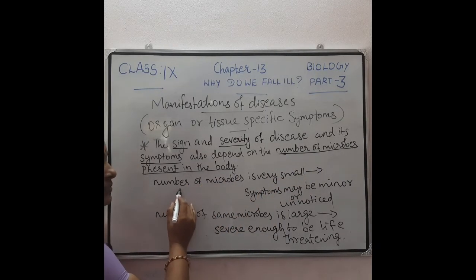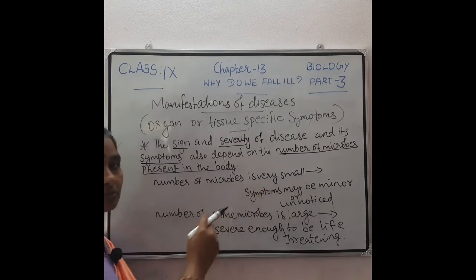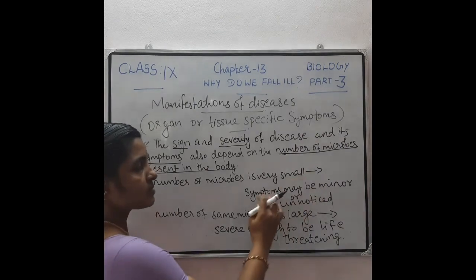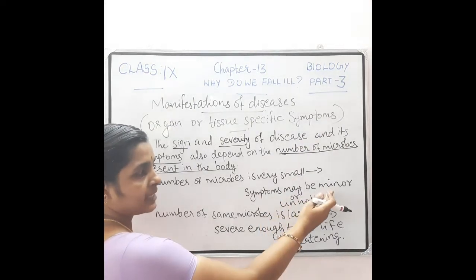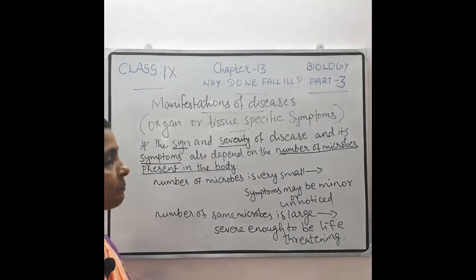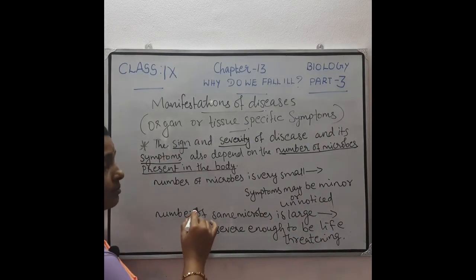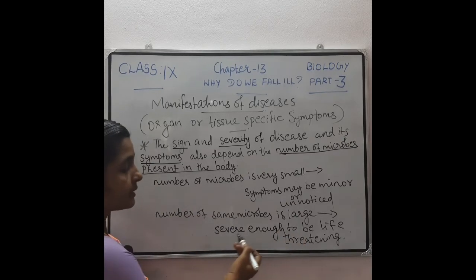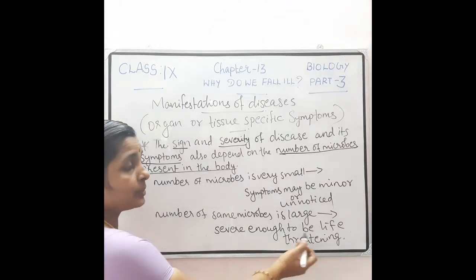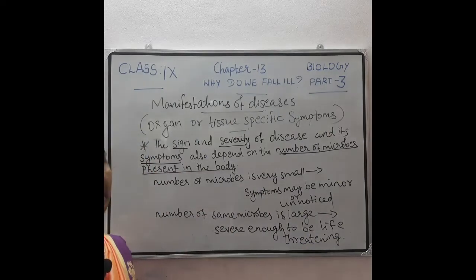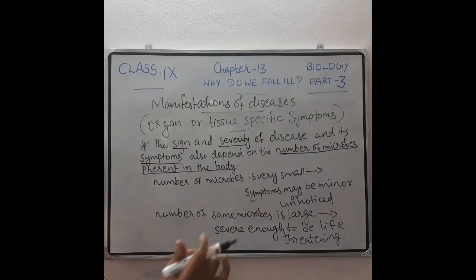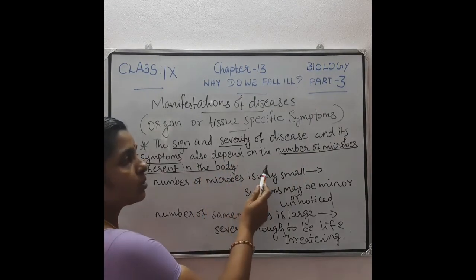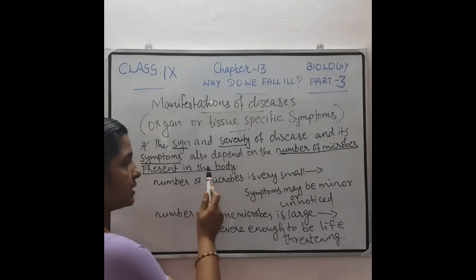For example, if the number of microbes is very small, then the symptoms or manifestations may be minor or unnoticed. If the number of microorganisms is large, then that disease may be severe enough to be life-threatening. That means it will lead to death also.